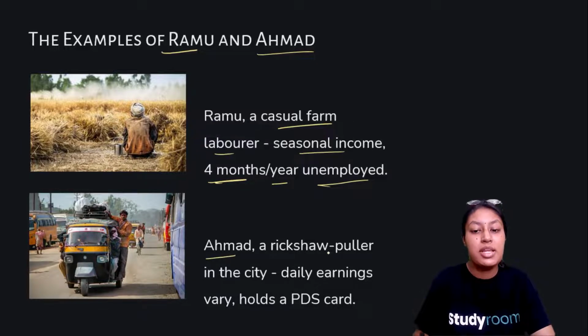Second, we have Ahmed. Ahmed is a rickshaw puller in the city, and his earning varies. He holds a PDS card. If he gets somebody who will sit on his rickshaw and pay him, that's the only dependency he has upon wages.